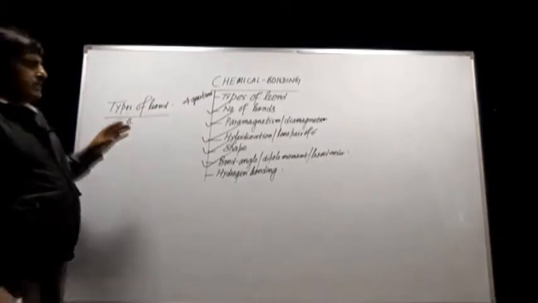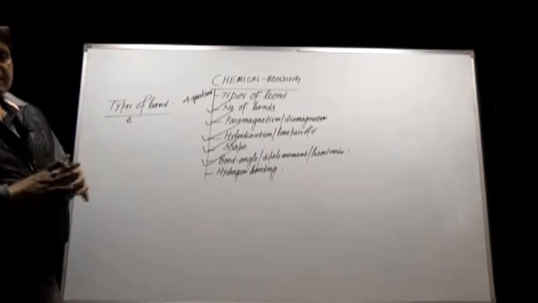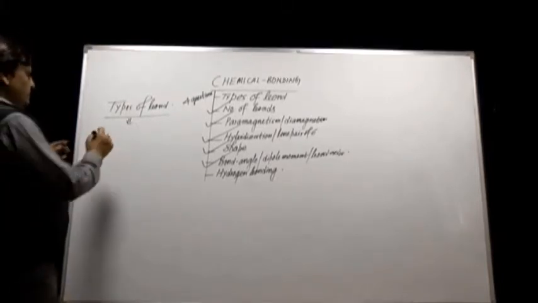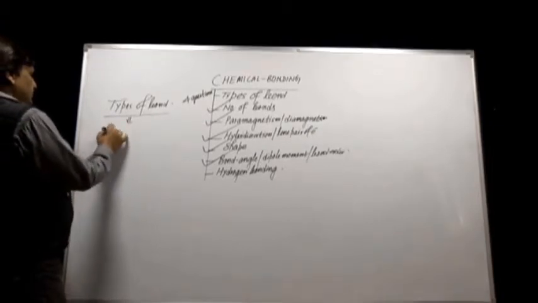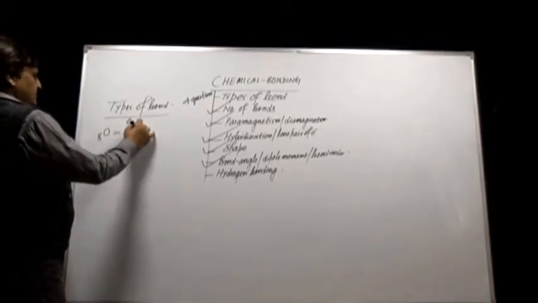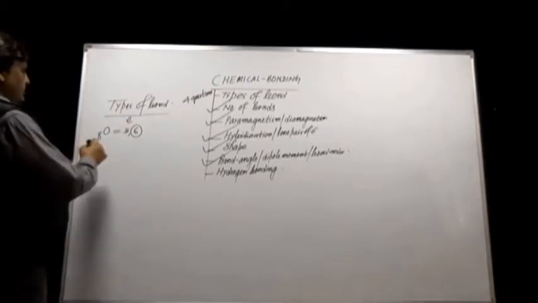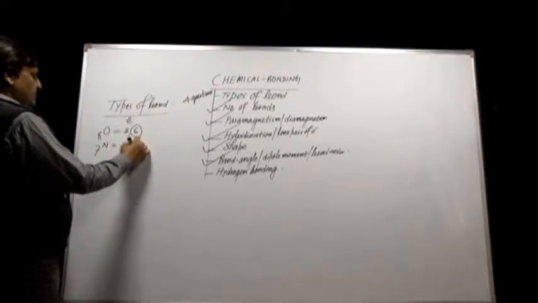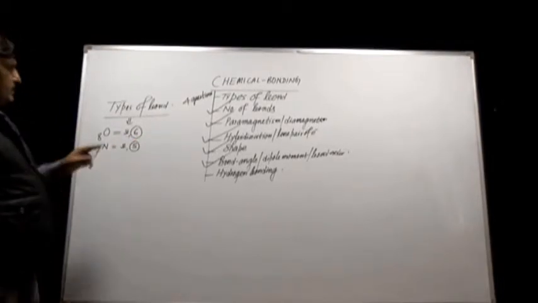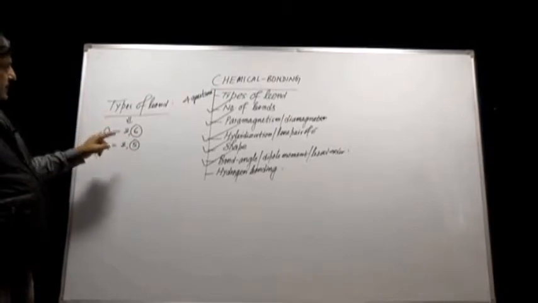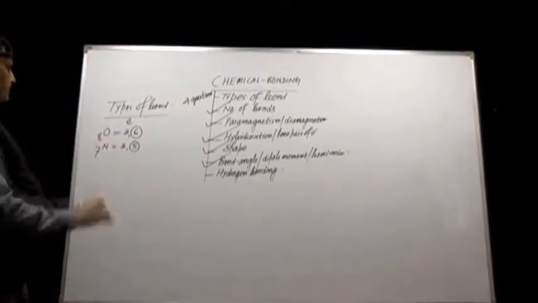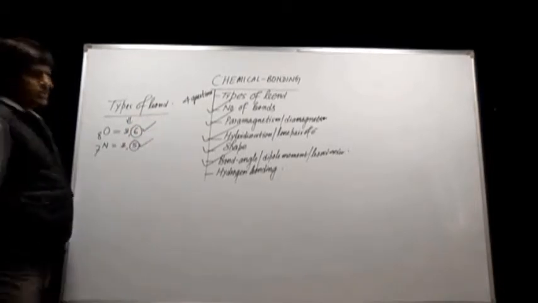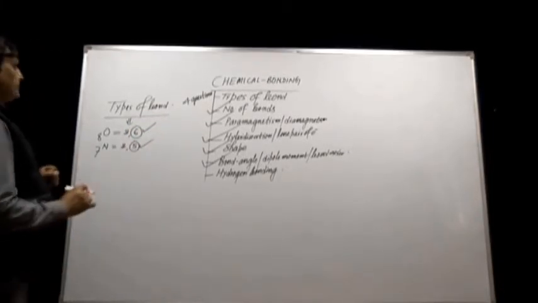You should know that in bond formation only valence electrons take part. What is a valence electron? The electrons which are present in the outermost shell. For example, oxygen, atomic number 8, configuration 2, 6. Nitrogen, atomic number 7, configuration 2, 5. Means valency of oxygen is 6, valency of nitrogen is 5. In bond formation, 6 electrons of oxygen and 5 electrons of nitrogen will participate.